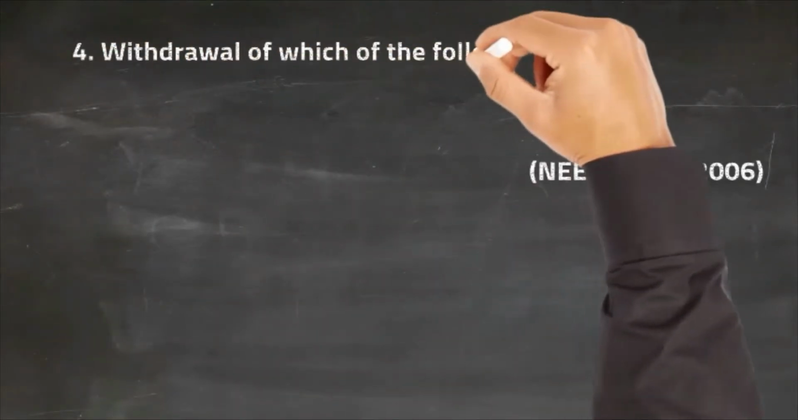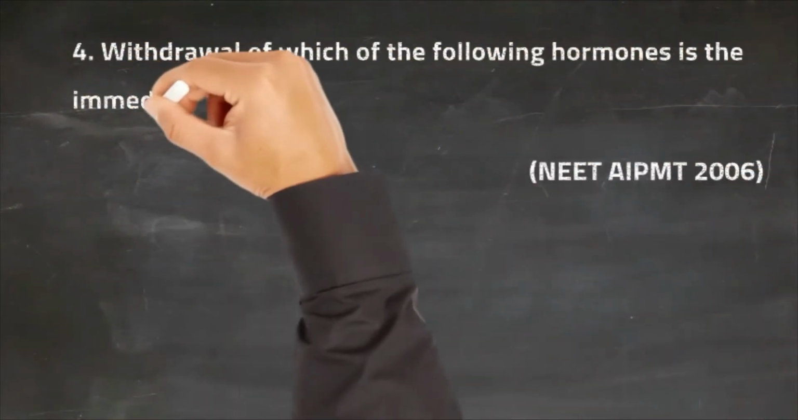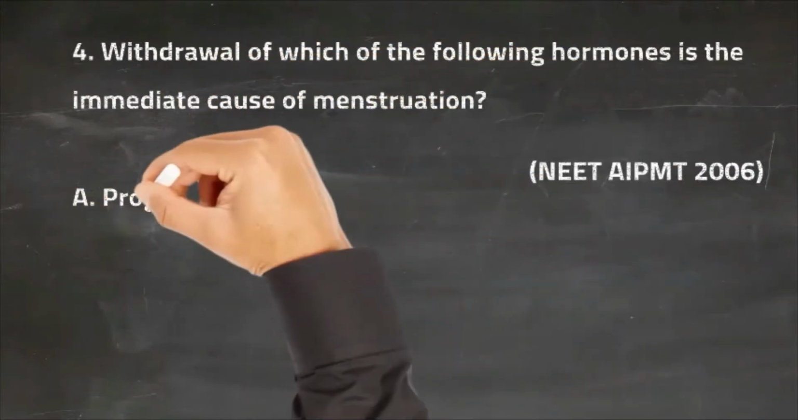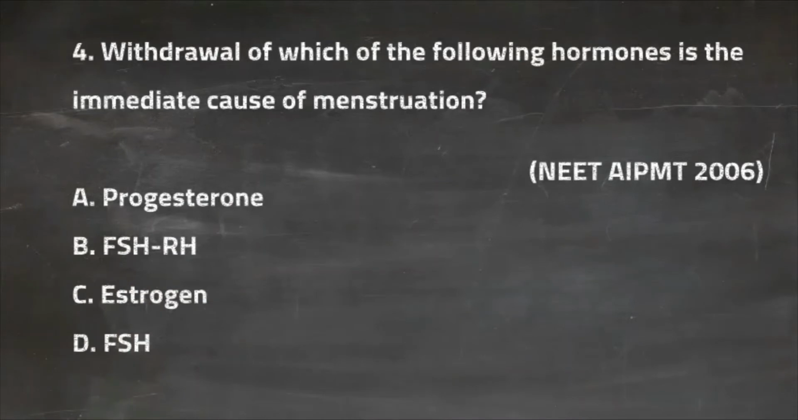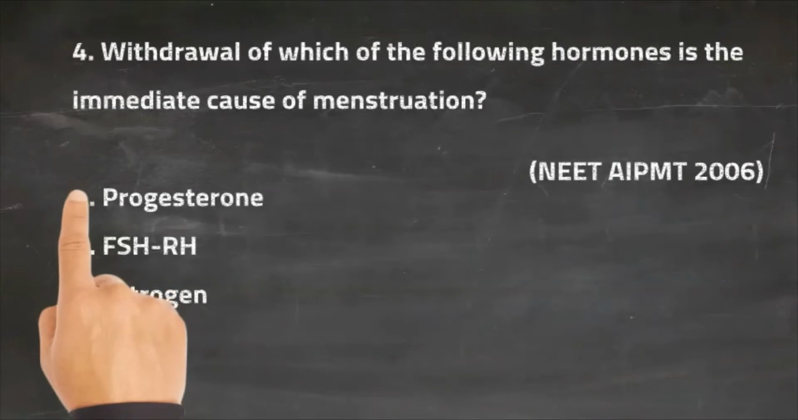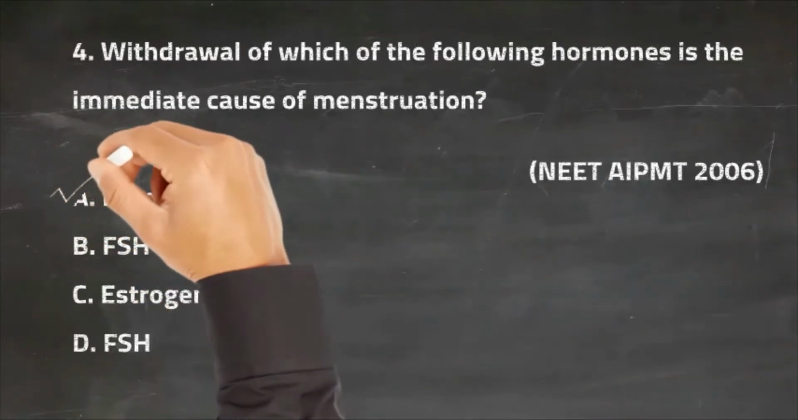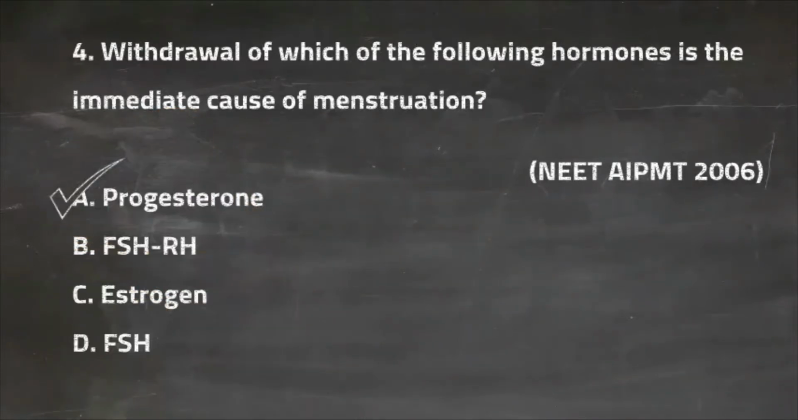So the fourth question is, withdrawal of which of the following hormones is the immediate cause of menstruation? So the first option is progesterone, the second option is FSH and RH, the third option is estrogen, and the last option is FSH. So the right answer for this question is option A, and that is progesterone.